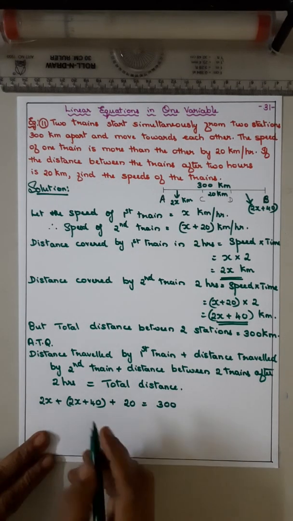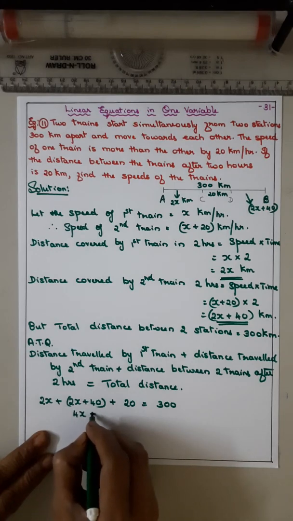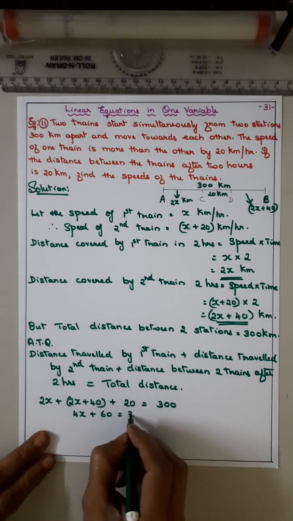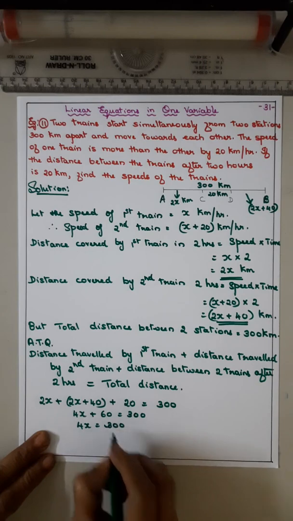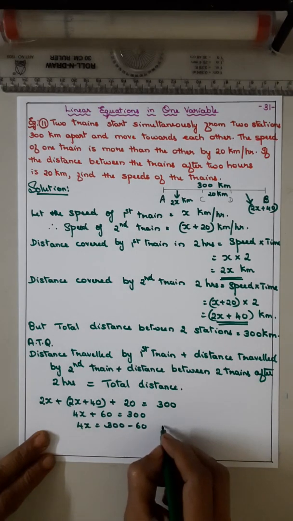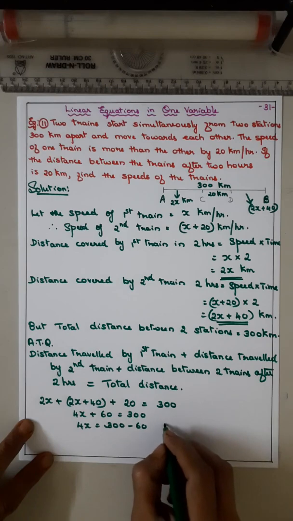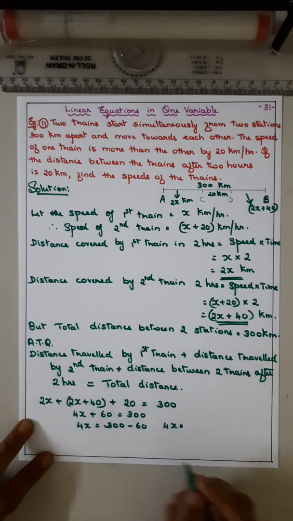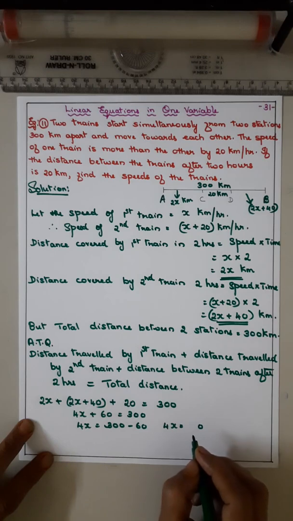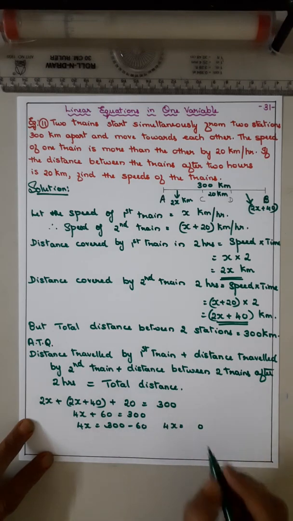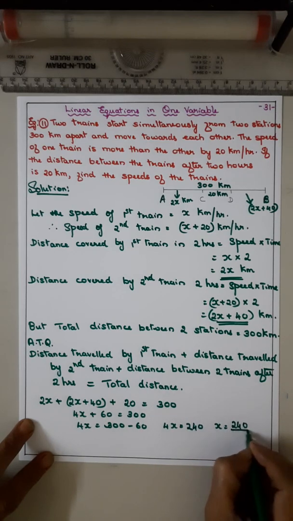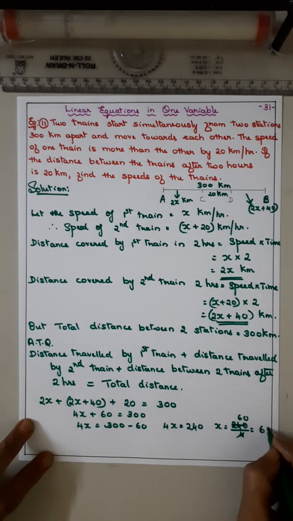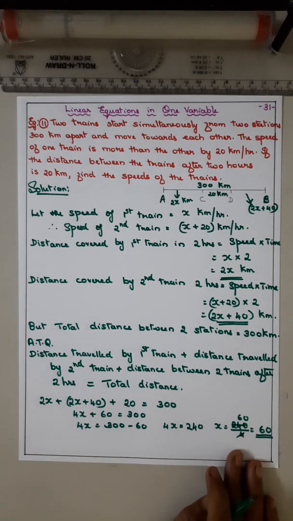So 2x plus 2x is 4x plus 60 is equal to 300. So 4x is equal to 300 minus 60, that is 4x is equal to 240. So x is equal to 240 upon 4. 4 sixes are 24, so you got 60. x is equal to 60.